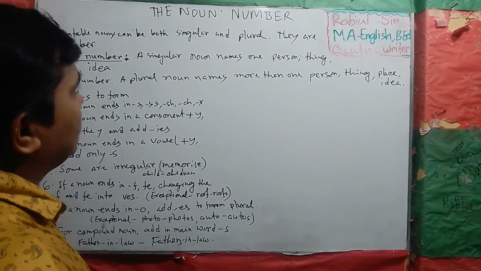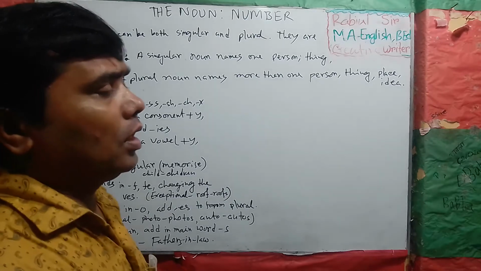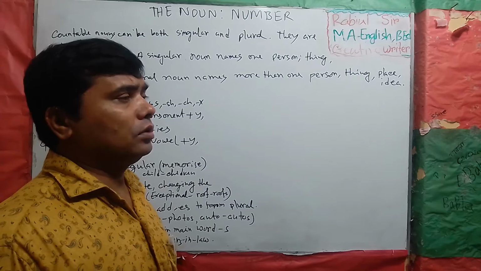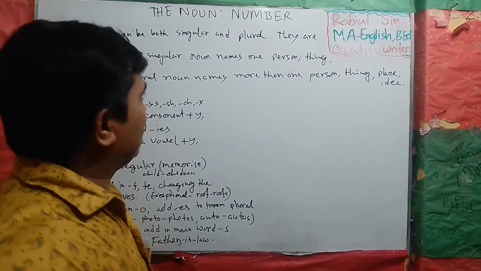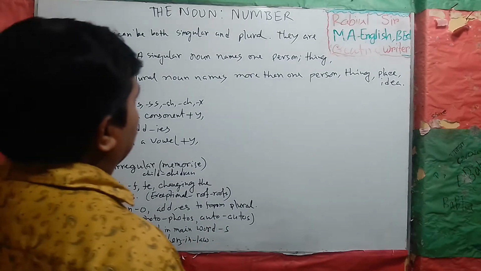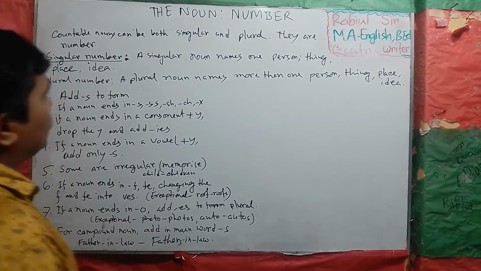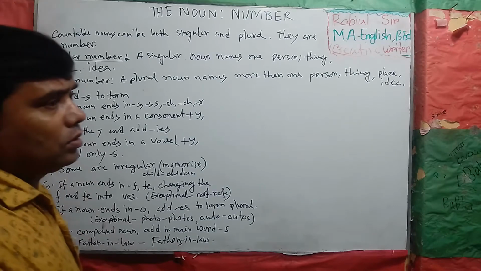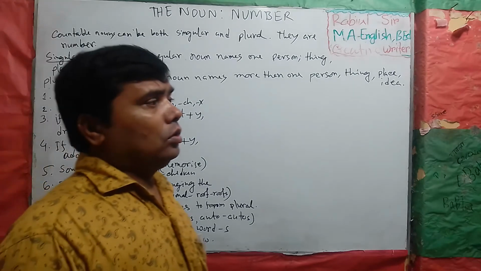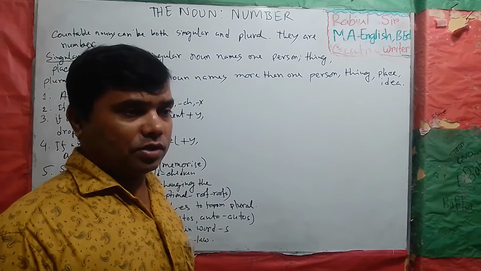Actually, in the previous classes we discussed nouns. Countable nouns can be both singular or plural. We learned about countable and uncountable nouns in the previous classes.